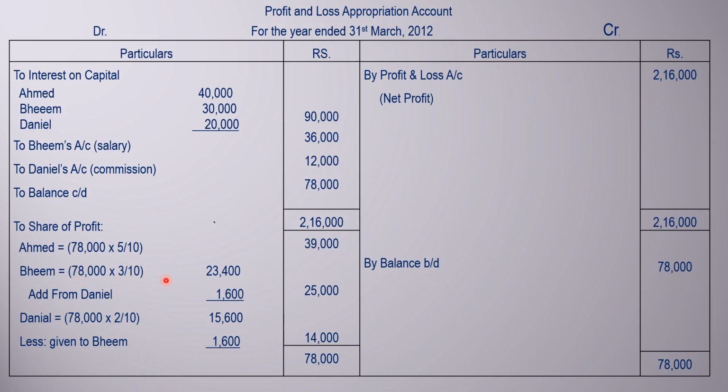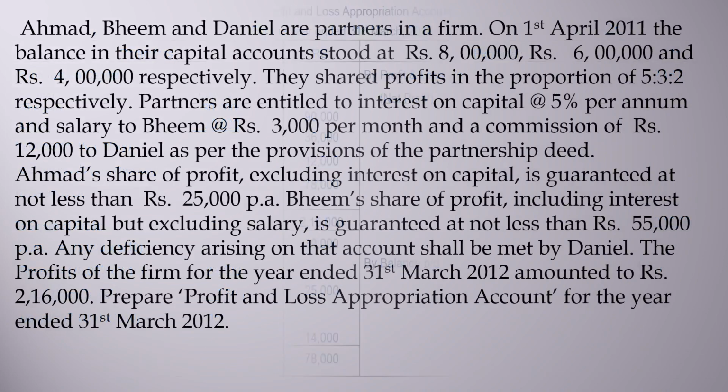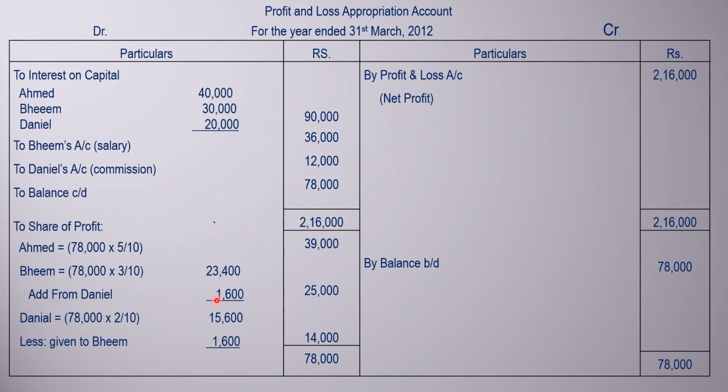Now Bhim's share of profit is 23,400. Adding his interest on capital of 30,000 to 23,400, it comes to 53,400. The guarantee that was provided is 55,000, but it is coming to 53,400.